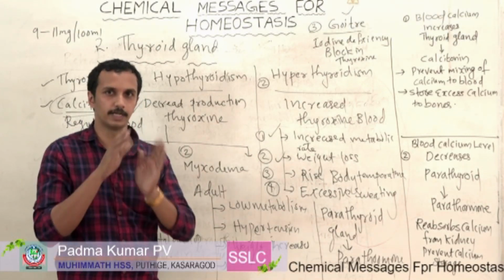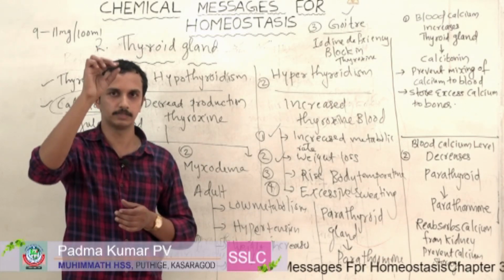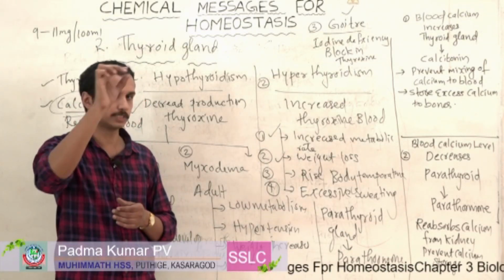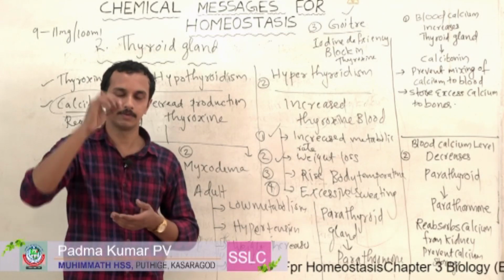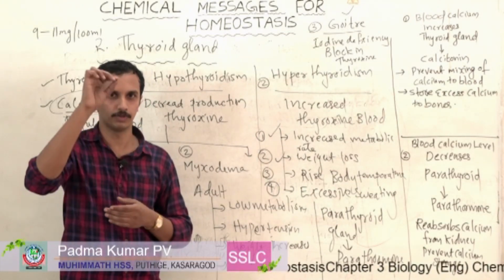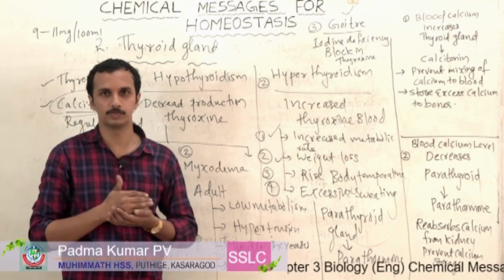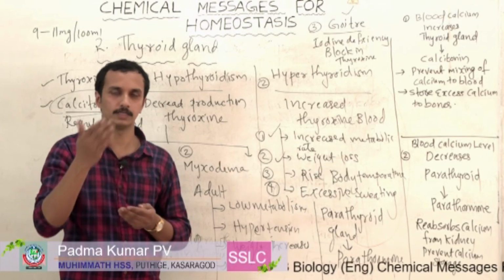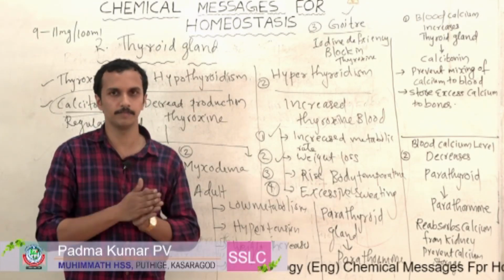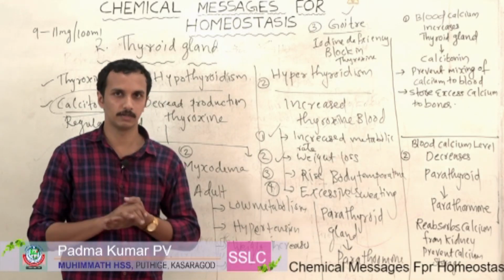This much you have to write in your notebook. First you have to write what is the endocrine system. Then what are the parts of the endocrine system? Then different endocrine glands, you put a number. Then what are the hormones produced by these endocrine glands? Then what are the functions related to them? Then some disorders associated with the endocrine glands.